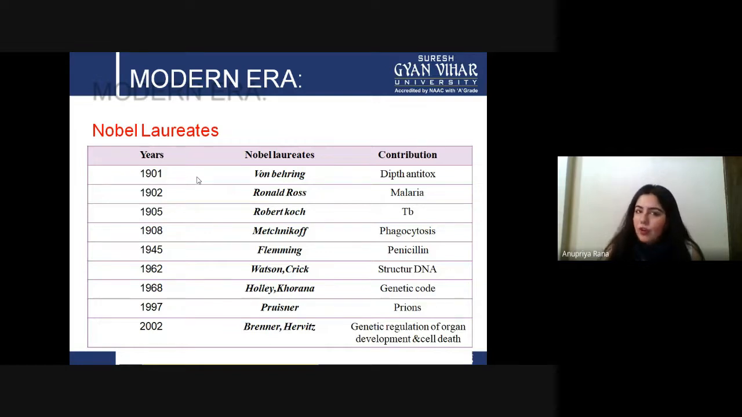1962, Watson and Crick, structure of DNA. I think you all know them, they described the structure of DNA. 1968, Holley, Khorana and Nirenberg for the genetic code. 1997, Prusiner for prions, and recombinant and genetic engineering. 2002, Brenner, Sulston and Horvitz for genetic regulation of organ development and cell death, how genes are responsible for the developmental regulation of a cell and for cell death.